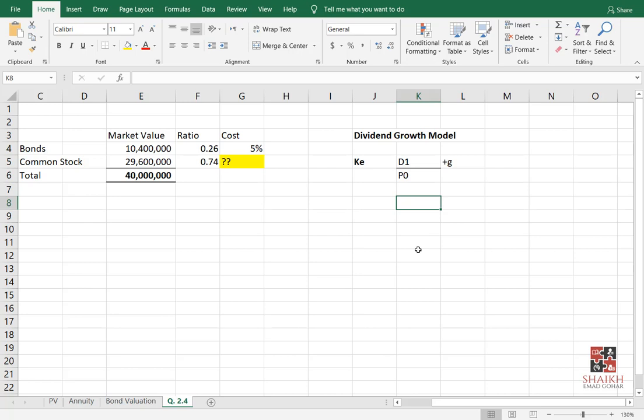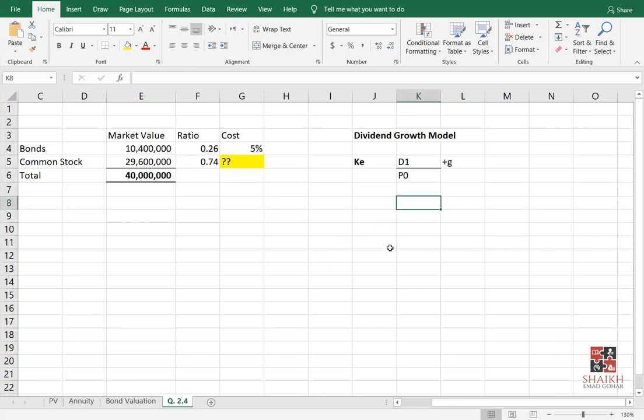Again, D1 means dividend of next year. P0 means share price right now. Plus g means growth rate. This will give you cost of equity. Cost of equity means how much return shareholders are demanding, how much return shareholders are expecting from you, my friends. Getting the story, everyone? Very nice.